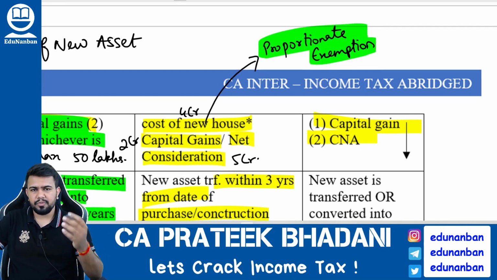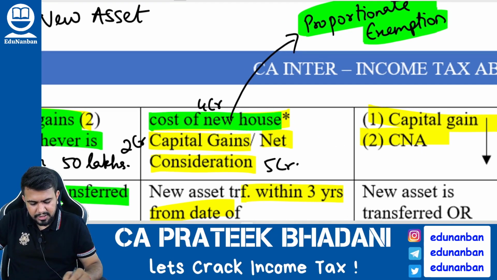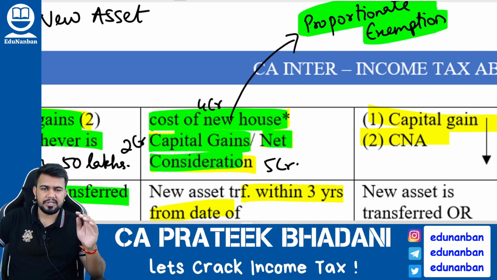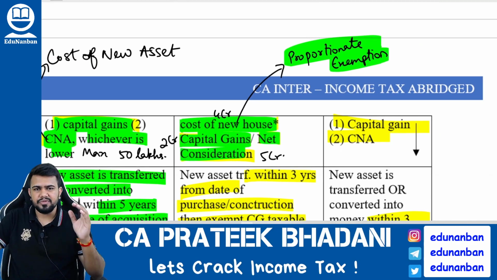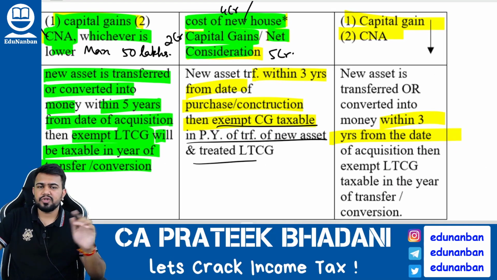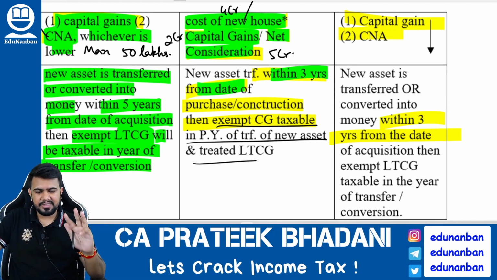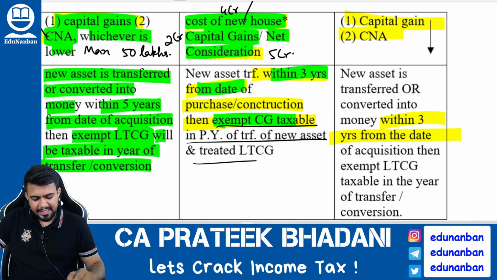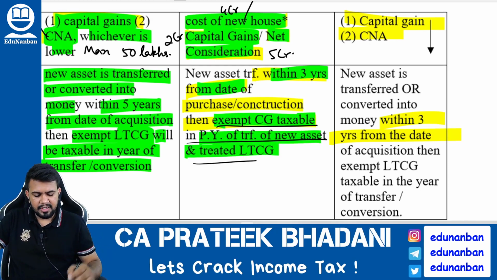How to calculate the proportionate exemption? So listen here. Proportionate exemption is equal to cost of the new house multiplied by capital gain divided by net consideration. This will be the exemption. Now listen. This new house also should not be transferred at least within 3 years. If it is transferred within 3 years, then the exempt capital gain will be taxable once again in the year of transfer of the new asset.